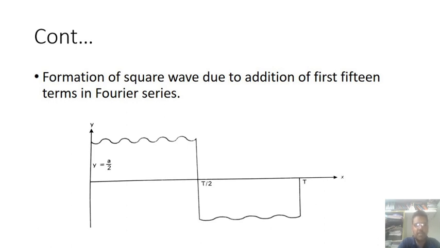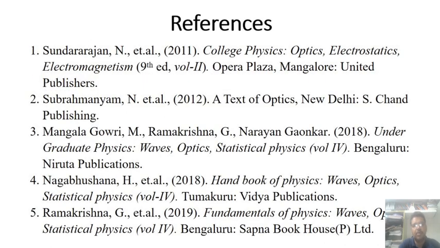The waves form a square wave, the resultant of different wavelength ranges of radiations added together to give square wave functions. For this concept I referred to Sundararajan's book, the author of a college physics book, and also Subramaniam, a very good scientist who has written a textbook of physics.